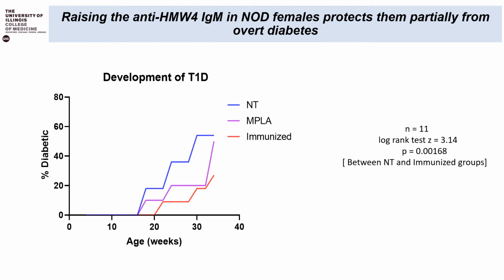Interestingly, the total number of mice which got diabetic at the end of the study was also low for the immunized mice. Only 30% of the mice were diabetic for the immunized group, compared to 60% of the mice which got diabetic for the MPLA and the non-treated groups. The significance of the difference was shown statistically by log rank test. Therefore, we can conclude that raising the anti-HMW4 IgM in NOD females protects them partially from overt diabetes.